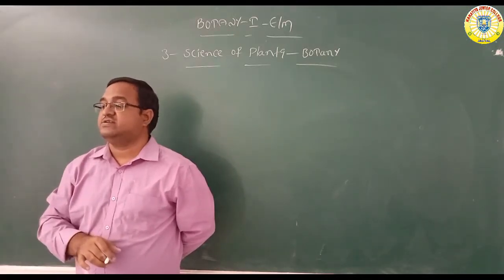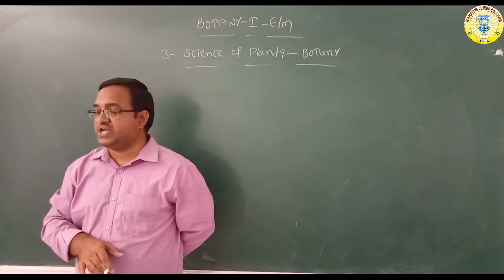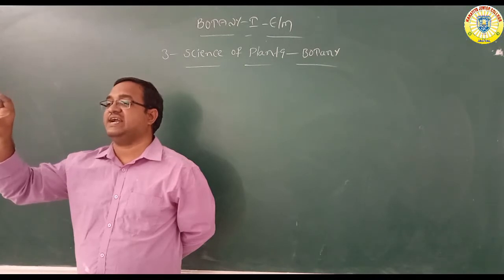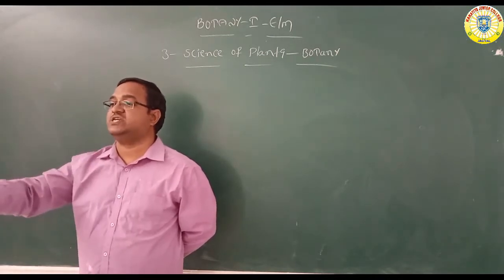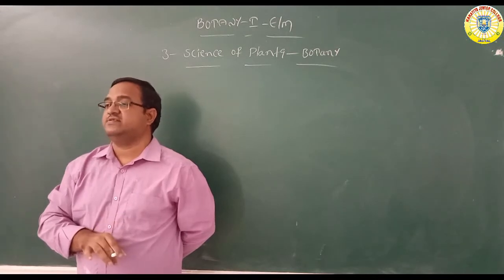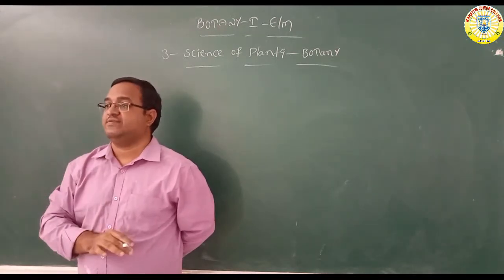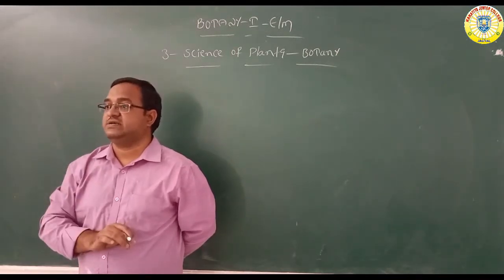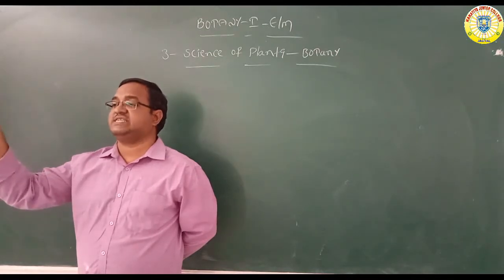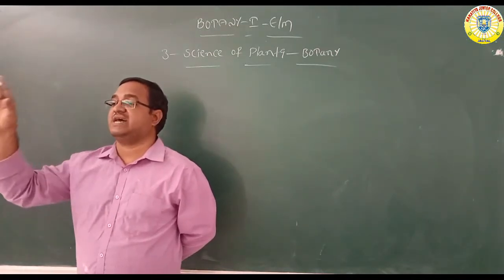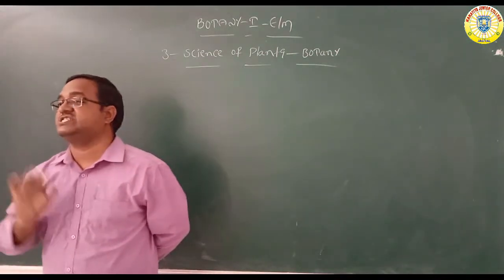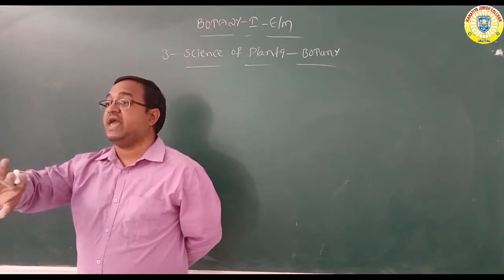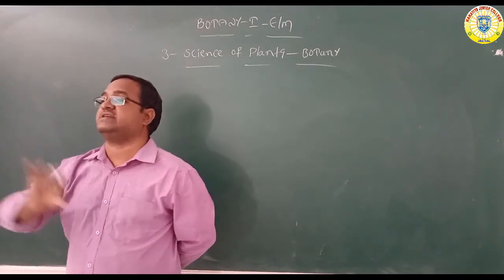Then after that, Theophrastus, the father of botany. For the first time he identified 500 plants by external and internal characters. He wrote the book Historia Plantarum. Then, between the 16th and 17th centuries, experimental studies were going on on plants living in natural conditions. This period is called the herbalist period. They wrote books called herbals, in which they mentioned the external and internal characters of medicinal plants.